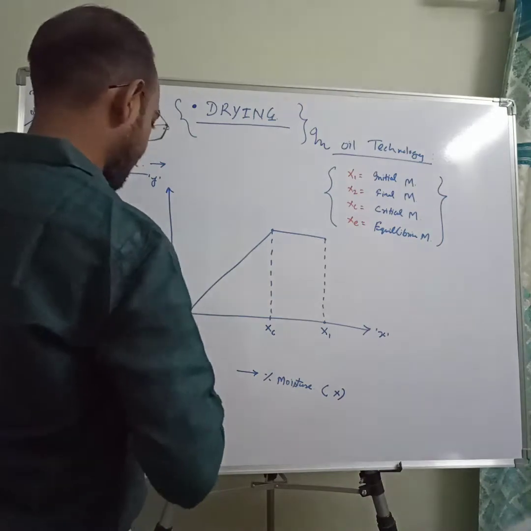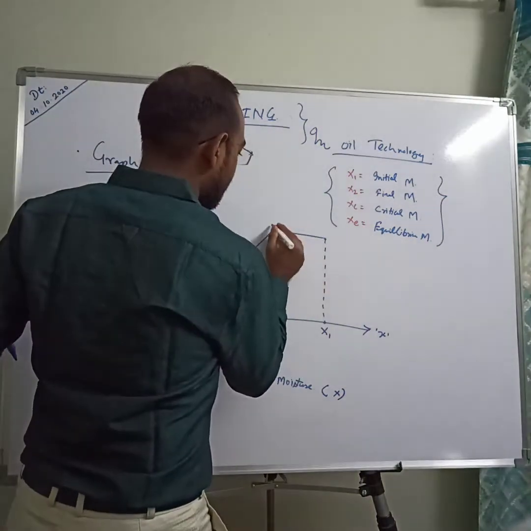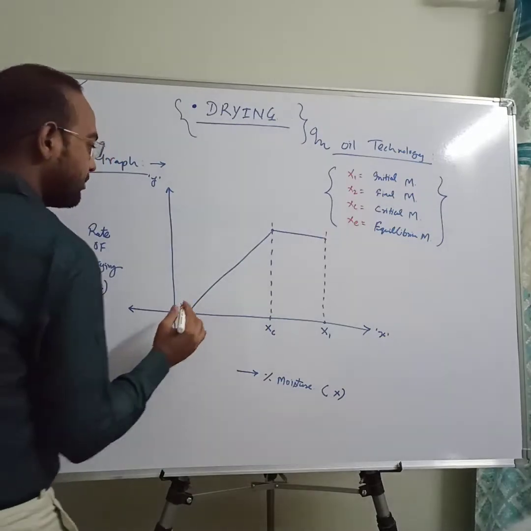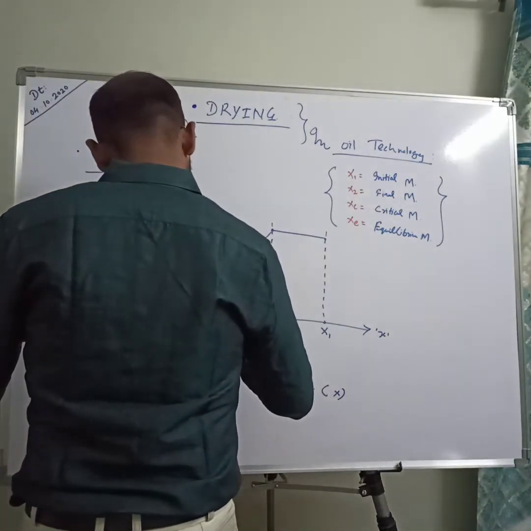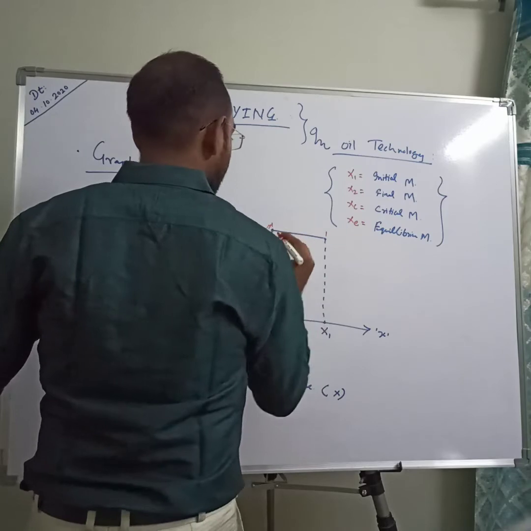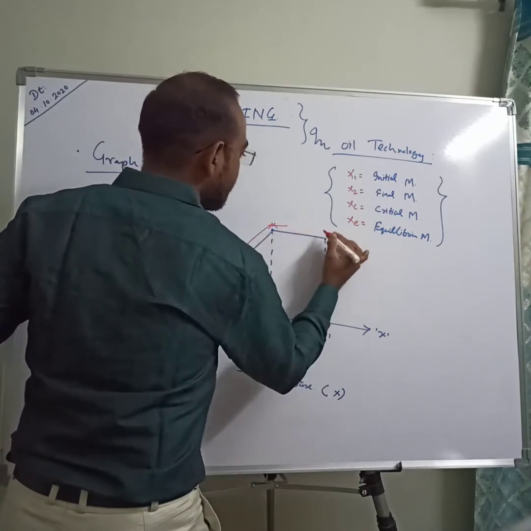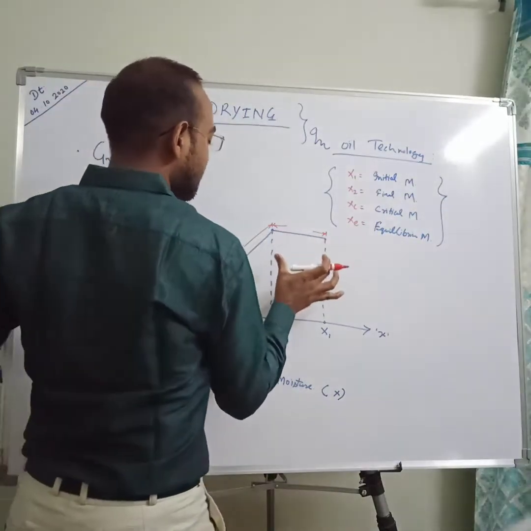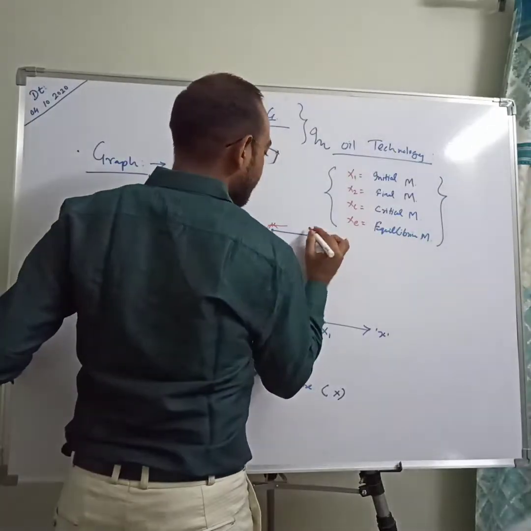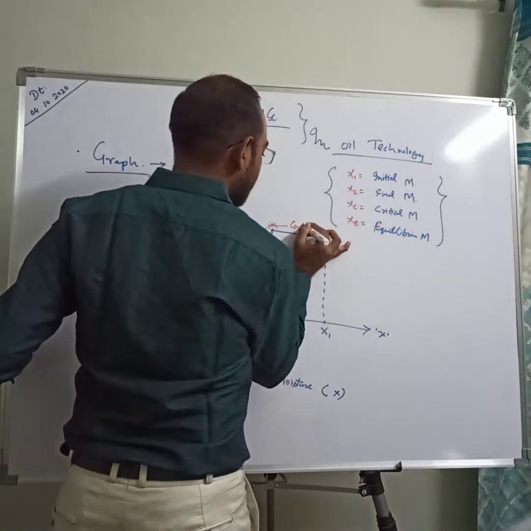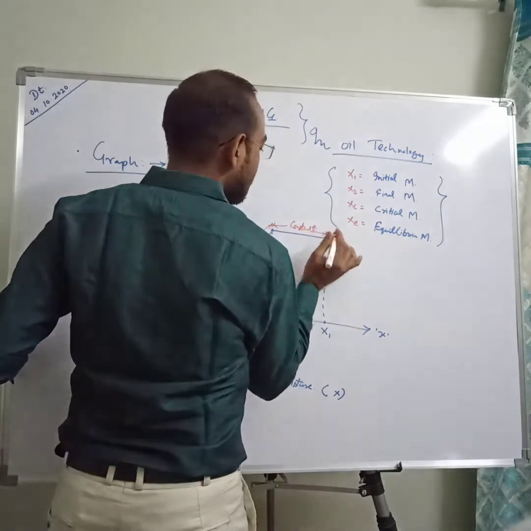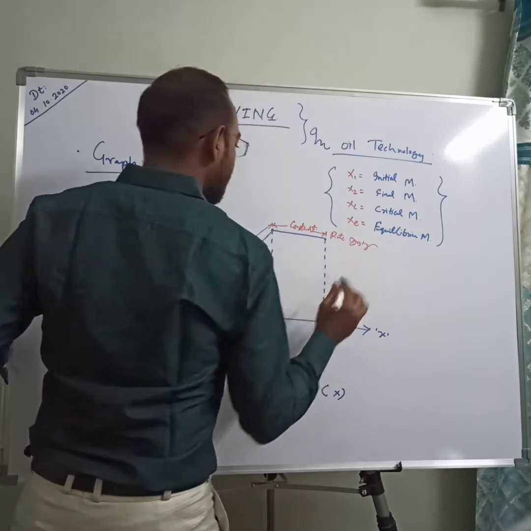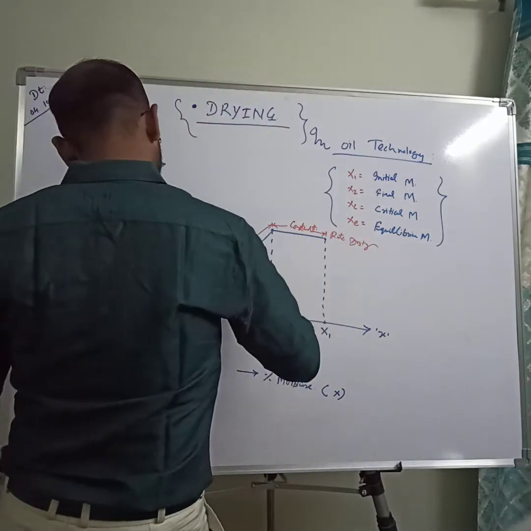Second thing is, this is the first part and this is actually the second part of your drying process. Drying process is carried out in two ways. First thing is, this is your constant rate drying, and this is your falling rate drying.